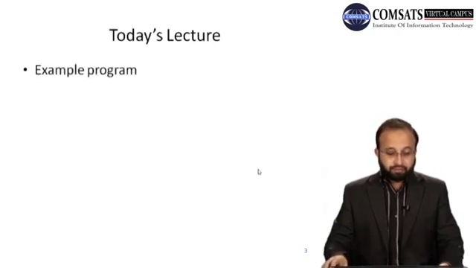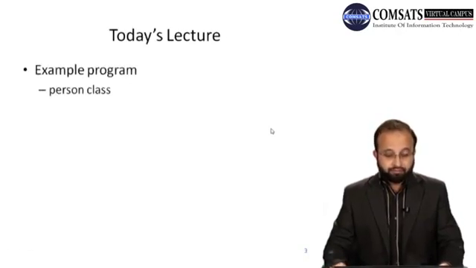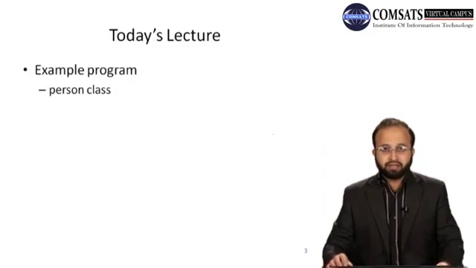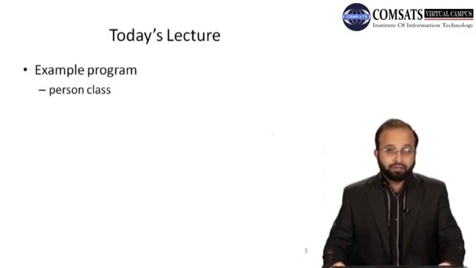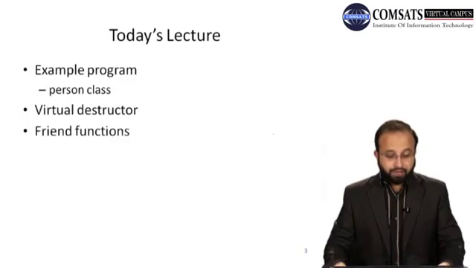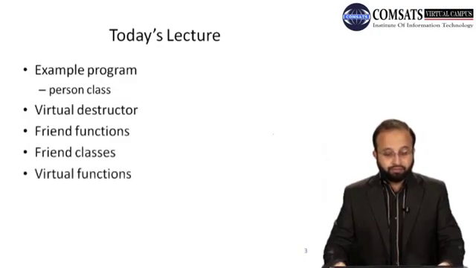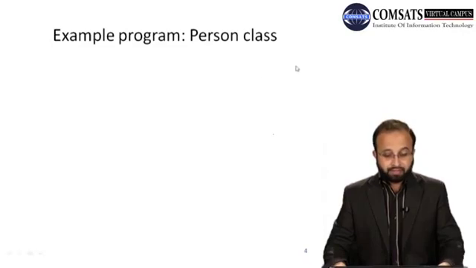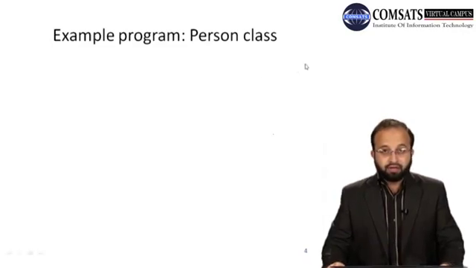So in today's lecture we will see first the example program of a person class, and then we have derived classes, a scientist and a student. And this example will show how we are going to achieve the polymorphic effect. And then we will see what is a virtual destructor, and then friend functions, friend classes, and virtual functions then, right? So this is the outline of today's lecture. Let's start with the example program.